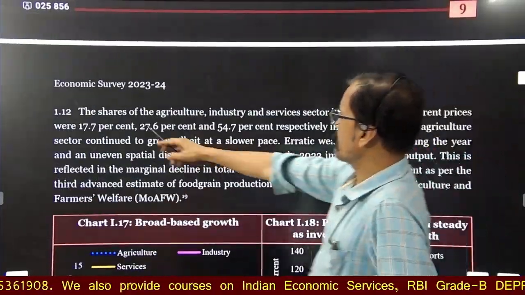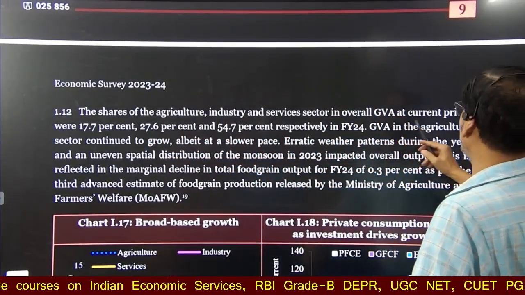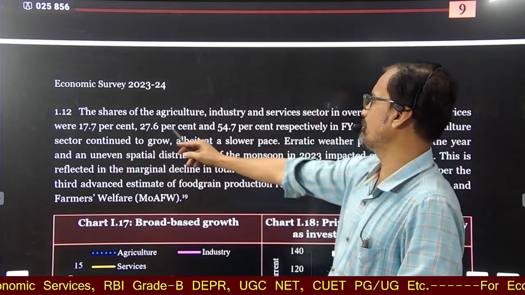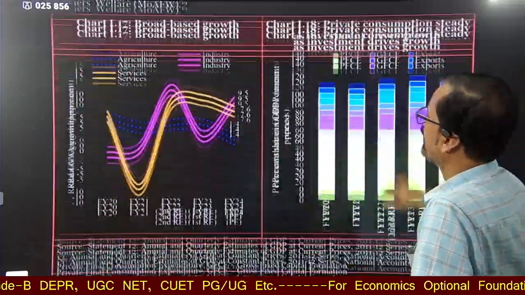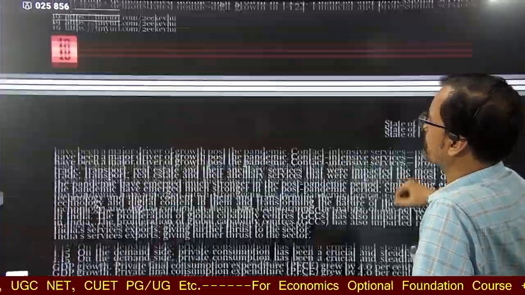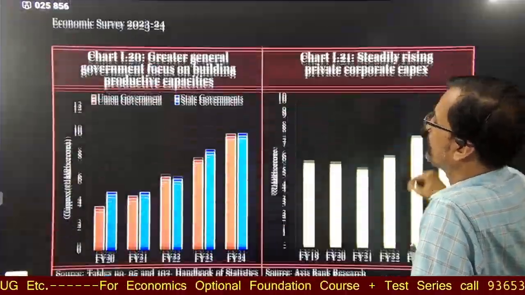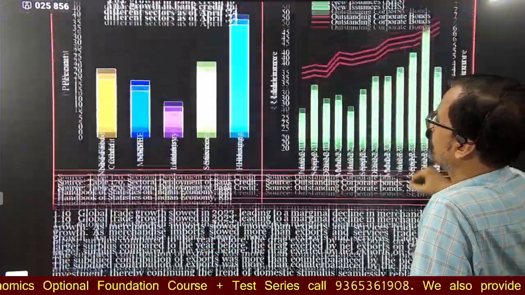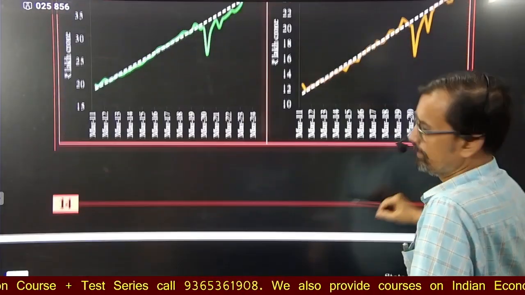And here you see the shares of agriculture, industry and service sector in overall gross value added at current prices: 17.7%, 27.6% and 54.7% respectively in financial year 2024. Okay, this is all about it.